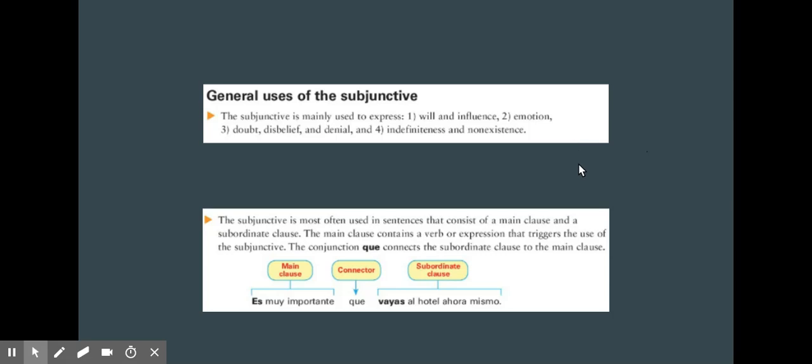Generally, in subjunctive sentences or phrases, there are 2 clauses. The first clause generally triggers the subjunctive, and the word que connects them both. So a good indicator that you'll be using the subjunctive, if you ever see it or want to express it, is if you have the word que in the sentence. So it's good that, it's nice that, and so forth.